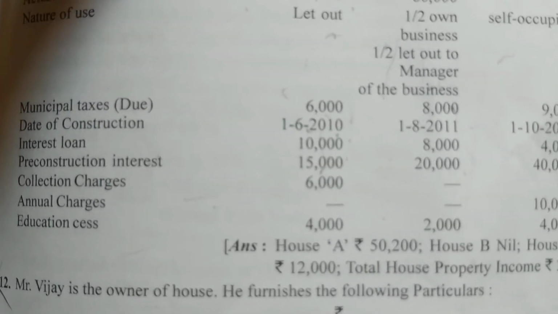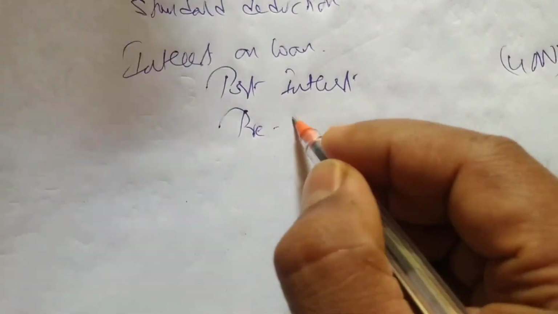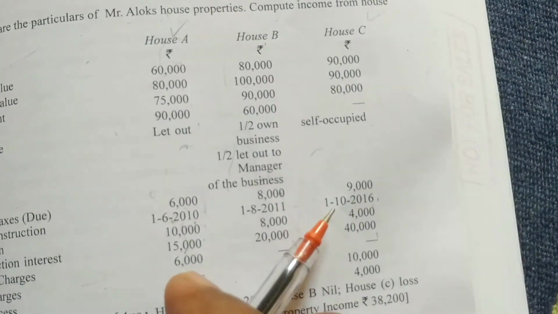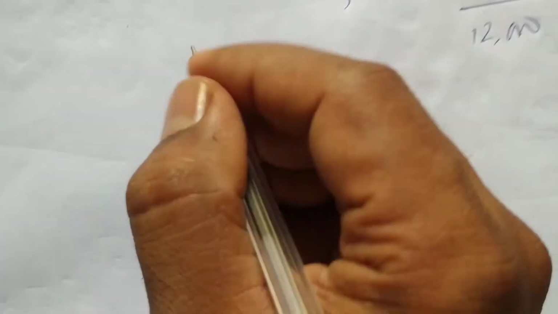How much is post interest? Interest on loan is 4,000. This is loss. Pre also there. We can take pre. Why we can take pre? Because the date of construction is 2016. So 40,000 divided by 5, we can take 8,000. So this is negative, loss from house property.